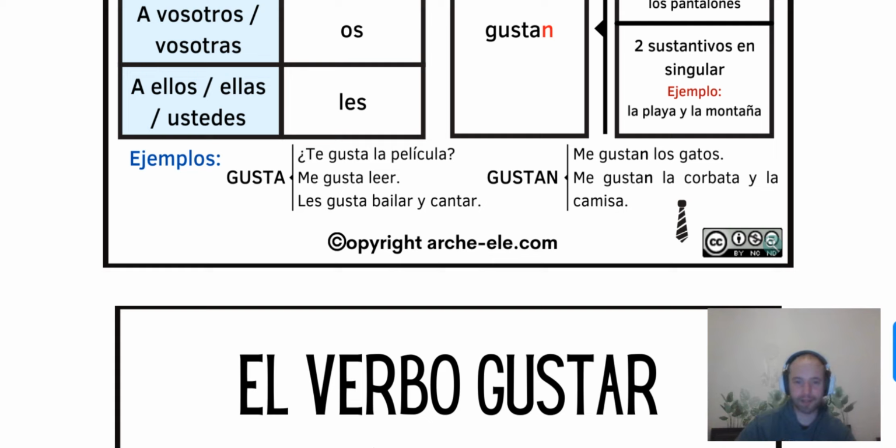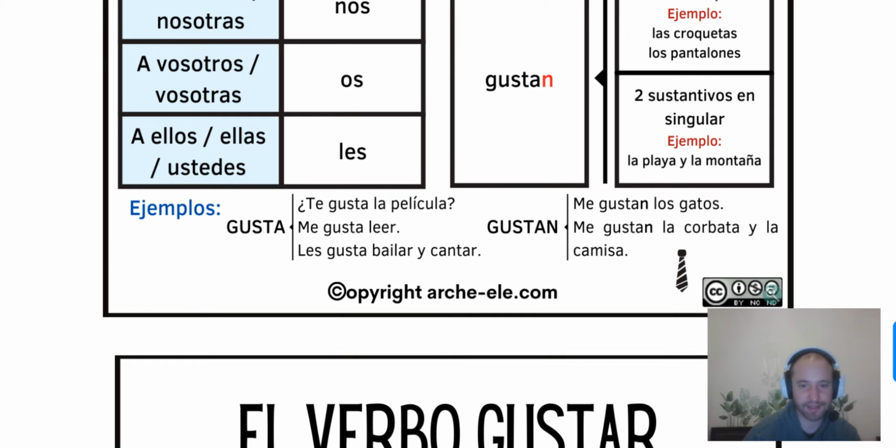Me gusta leer. No me gusta leer. Les gusta bailar y cantar. Yeah, leer is to read, remember. Les gusta bailar y cantar. They like to dance and sing. No les gusta bailar y cantar.